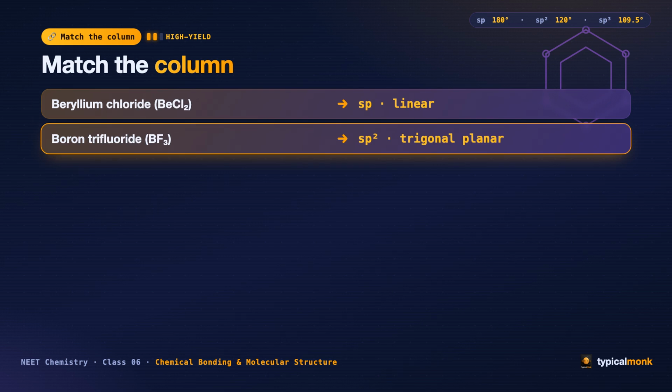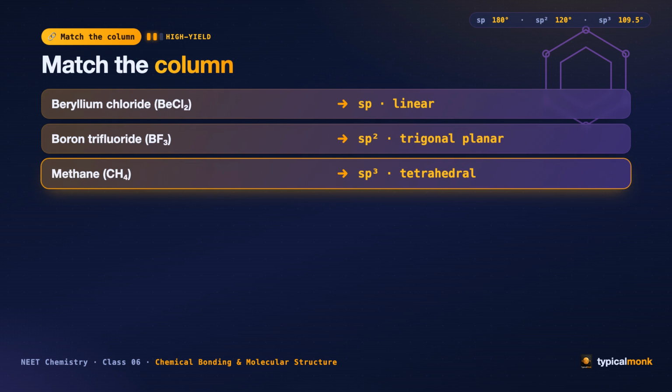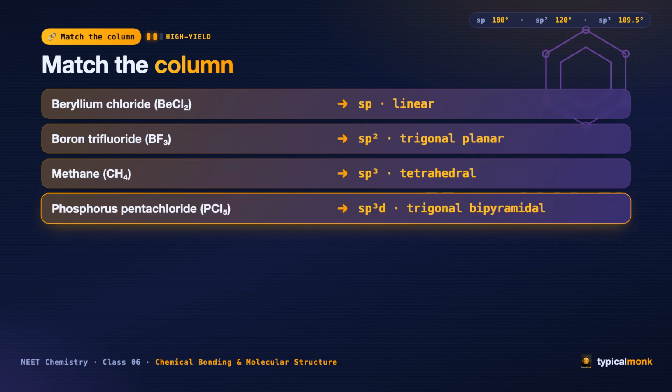Boron trifluoride, sp2 hybridized and therefore trigonal planar. 3 domains, 120 degrees. Methane, sp3 hybridized and therefore tetrahedral. 4 domains, 109.5 degrees. And phosphorus pentachloride, sp3d hybridized and therefore trigonal bipyramidal. 5 domains. If all 4 came to you before the reveal, hybridization is becoming yours.